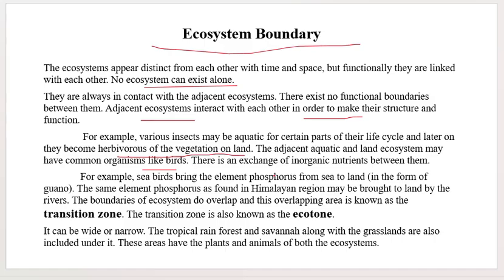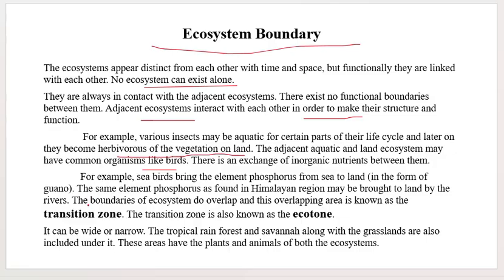There is an exchange of inorganic nutrients between them. For example, seabirds bring the element phosphorus from sea to land in the form of guano. That same element phosphorus found in the Himalayan region may be brought to land by rivers.